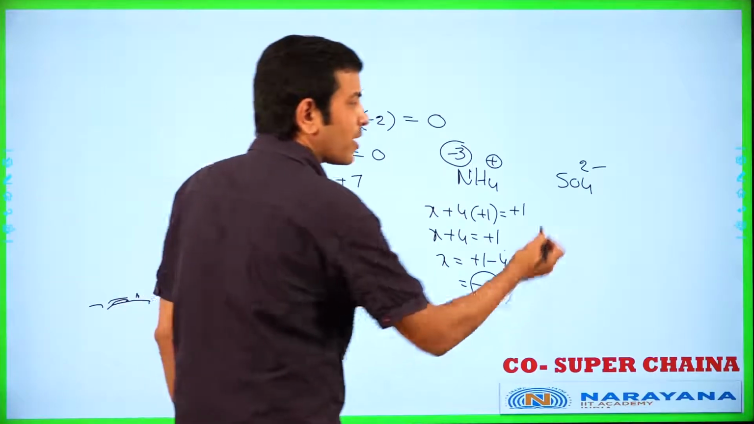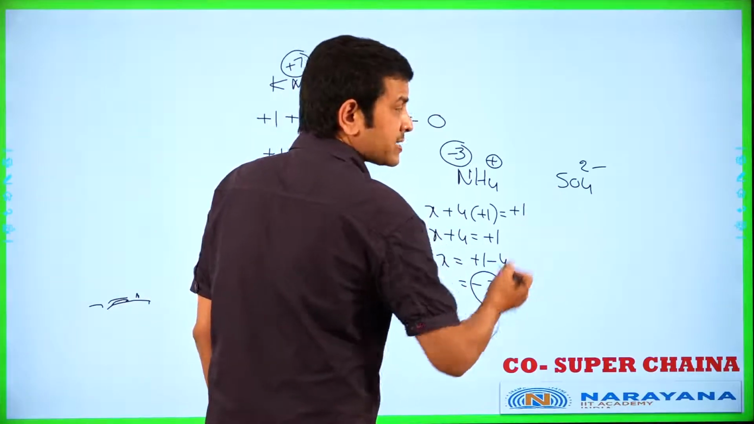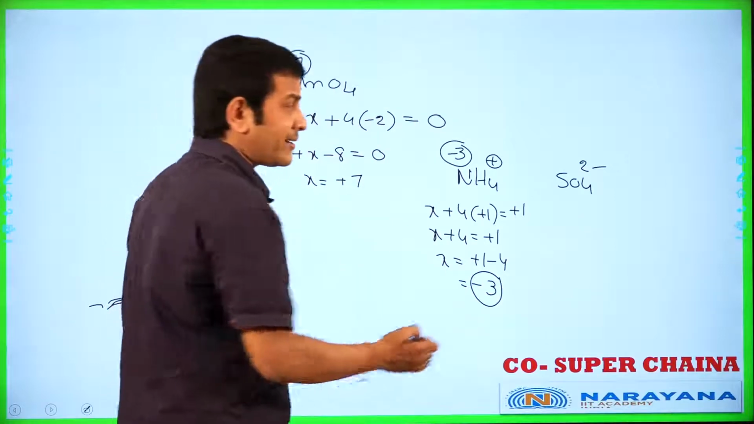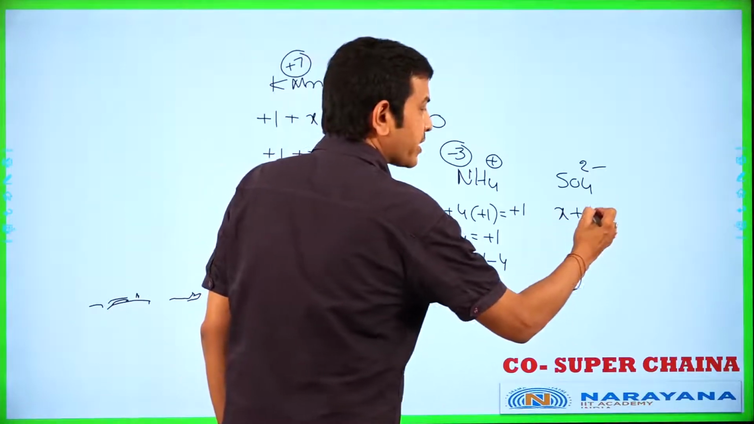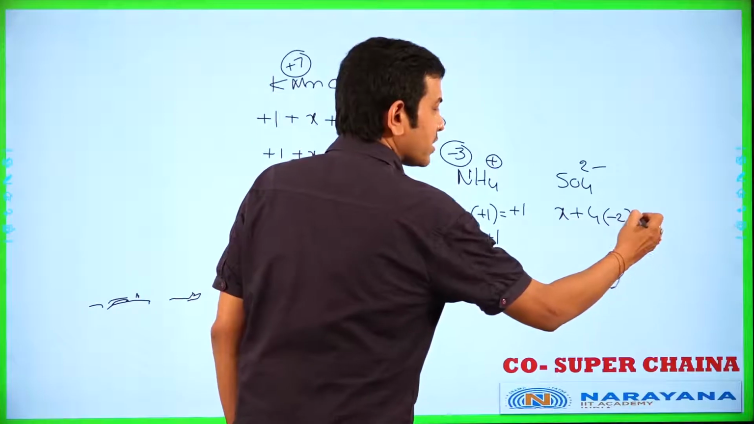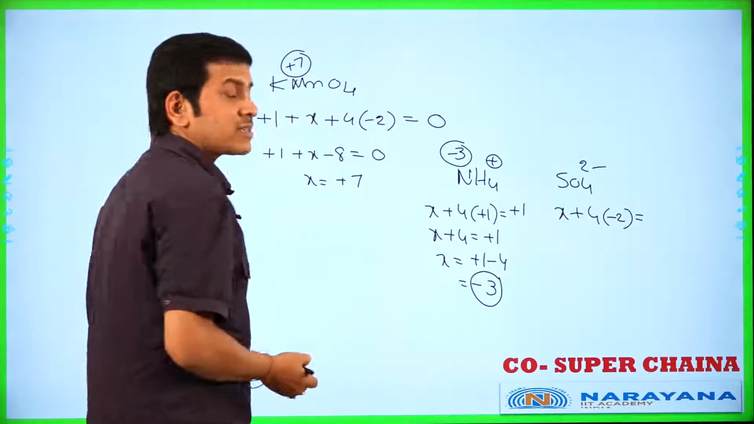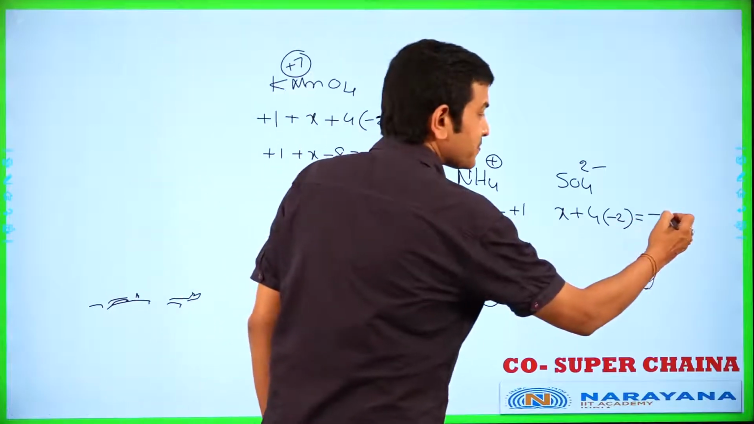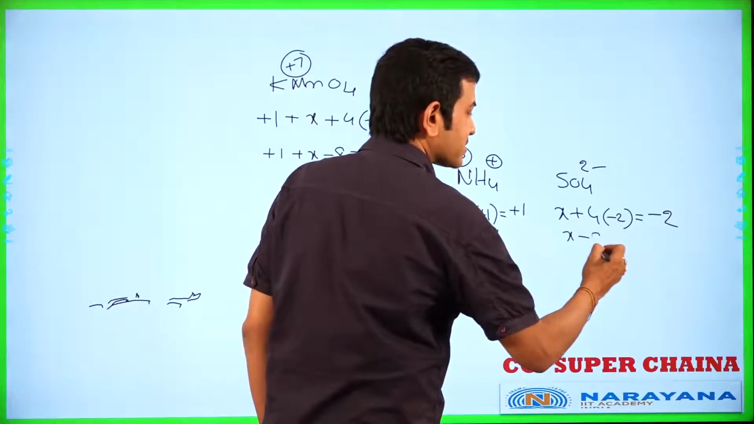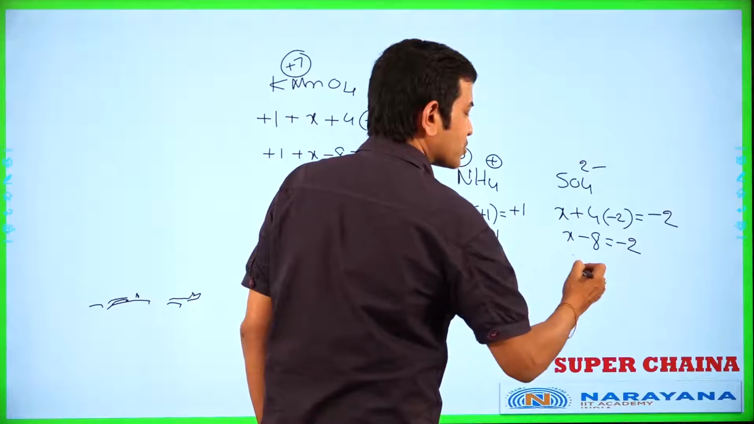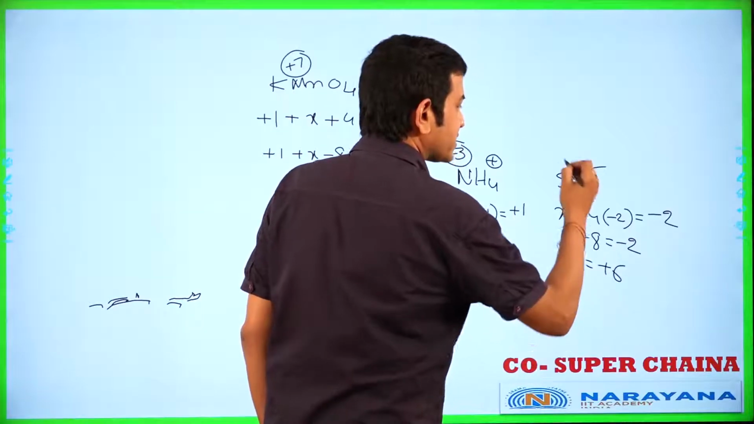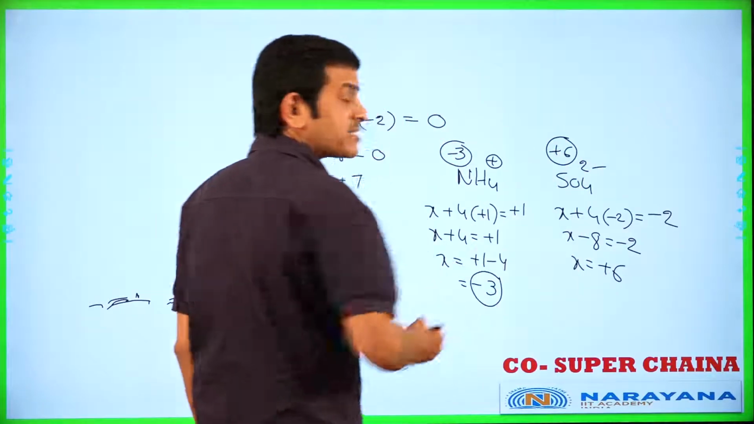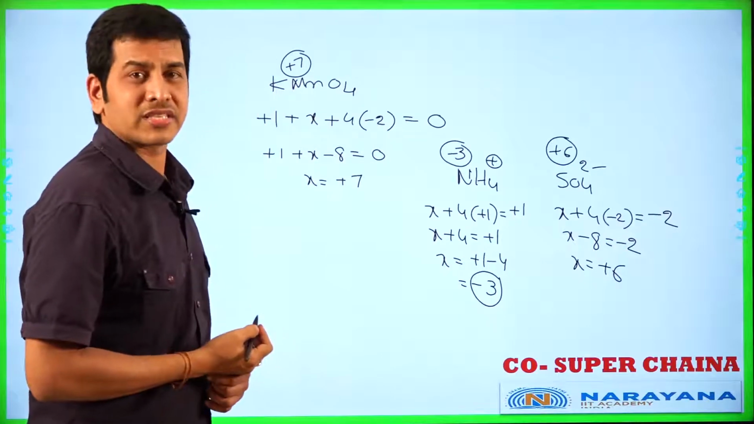A last example, SO4 2-. Let us calculate the oxidation number of sulfur. Let it be X plus 4 into oxygen -2. The sum of all the oxidation numbers should be equal to the charge present on it. Here -2. Then X minus 8 is equal to -2. X is equal to +6. That is the way to calculate oxidation numbers.